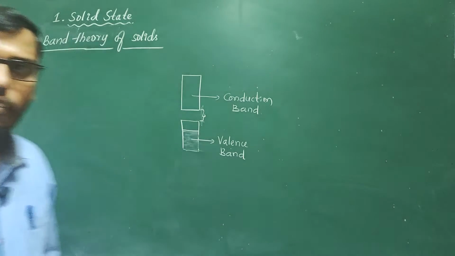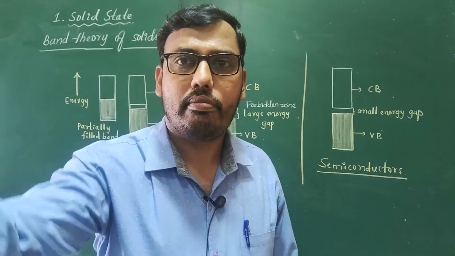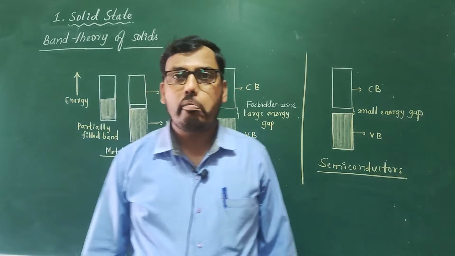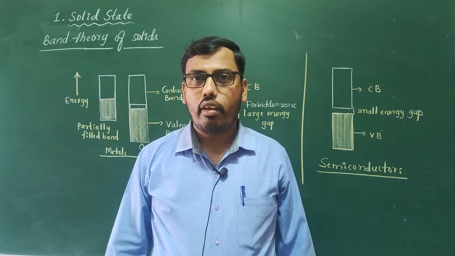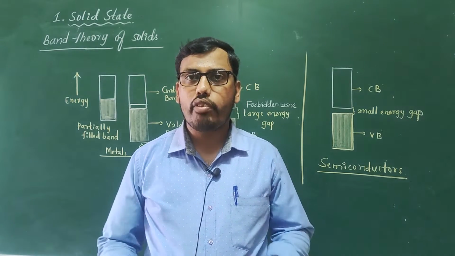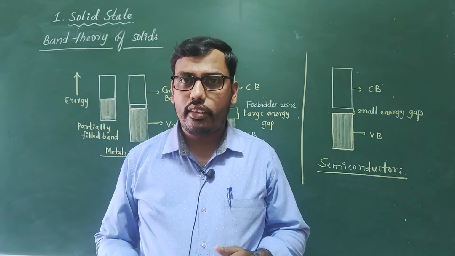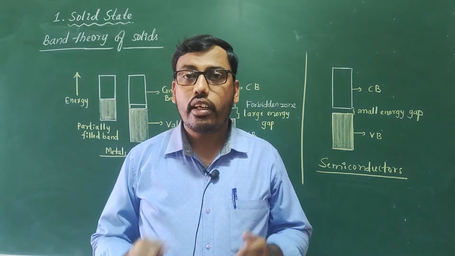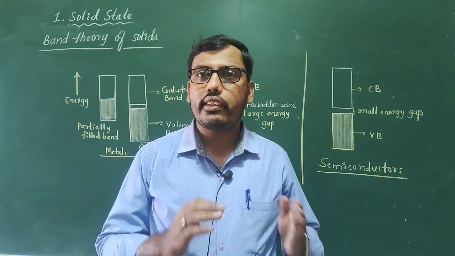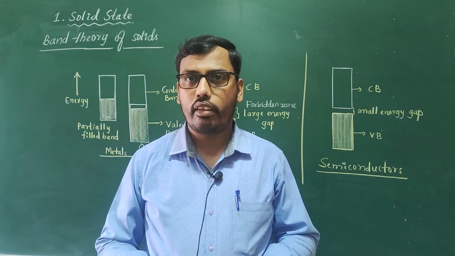Let us see. By using band theory of solids, we are able to distinguish between metals, which are conductors, insulators and semiconductors.